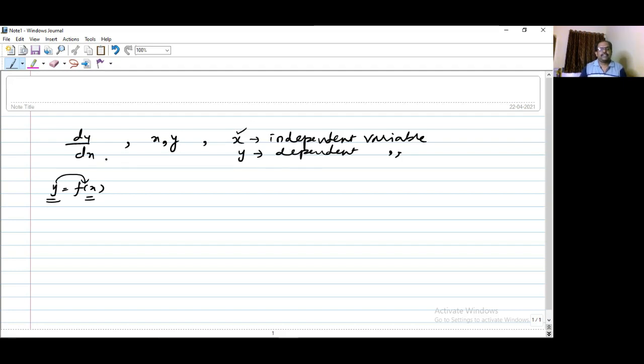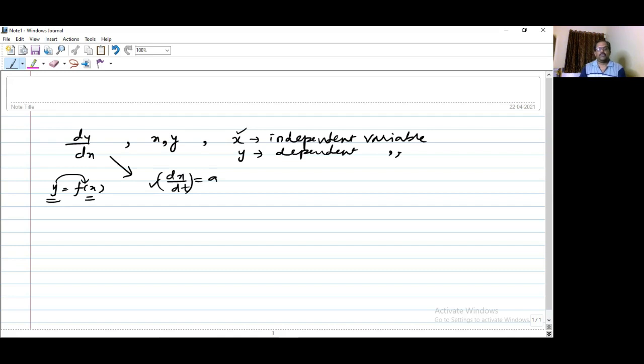So here the derivative dy by dx is a term like one you might have studied in physics, known as acceleration. Acceleration is nothing but the rate of change of displacement with respect to time, like dx by dt, where x is the displacement in time t. So that term you already know. Here it is nothing but the derivative, we call it differentiation of y with respect to x. This is just a simple introduction to the derivative.